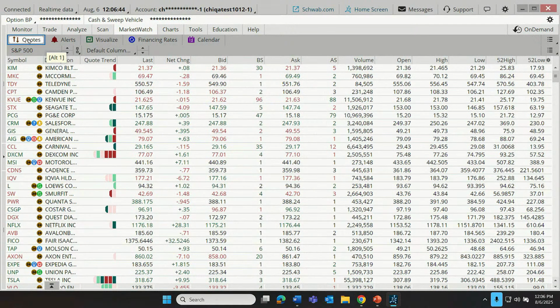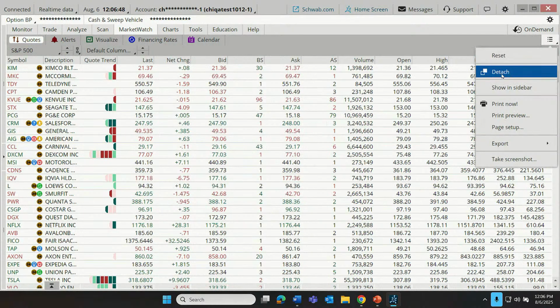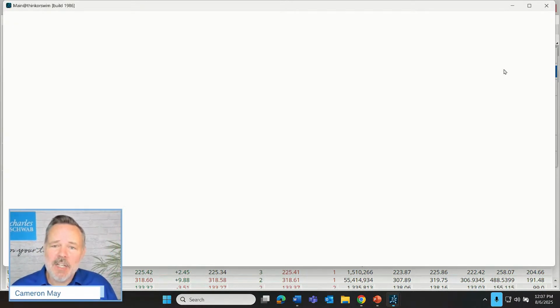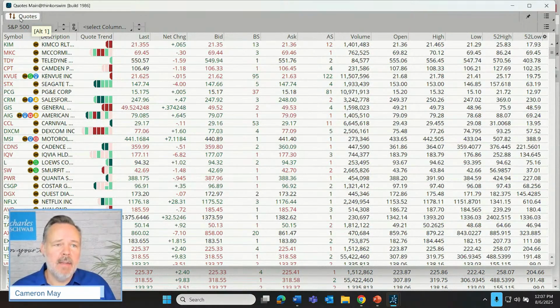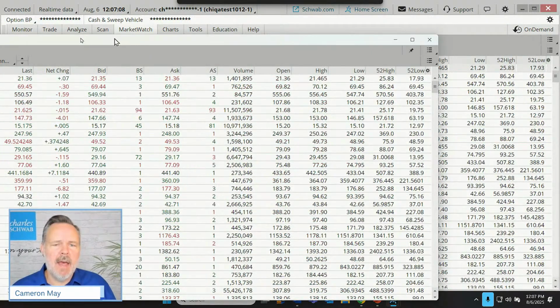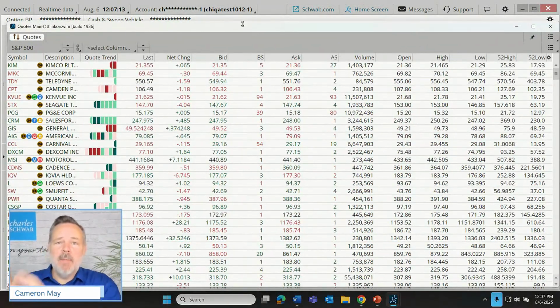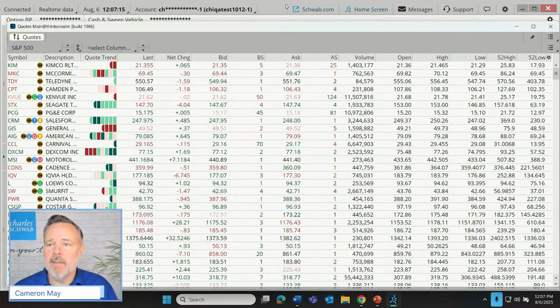And for each one of these, as we go into them, just always be aware, you can come over here to the right, and if we are using one of these tabs, but we want to use another area of the platform at the same time and have them visible, if you're set up at home like I'm set up here, where I have multiple monitors, we can detach a tab once we've selected it. So now we're just looking at the Quotes tab as its own little window. So I could then drag that off to one side or the other, off to a separate monitor, and have that available and accessible while I'm using other areas of the platform.